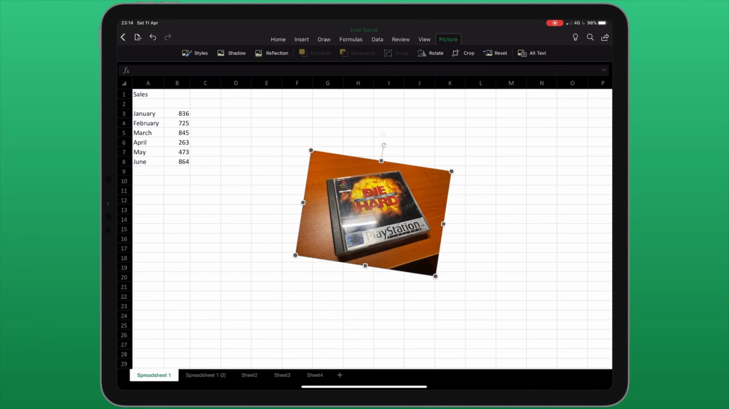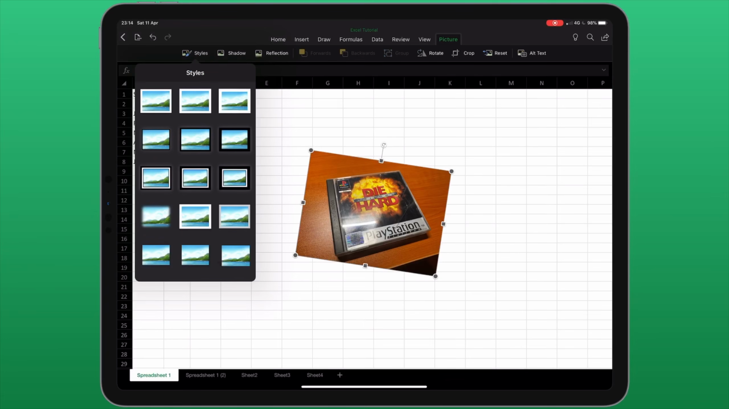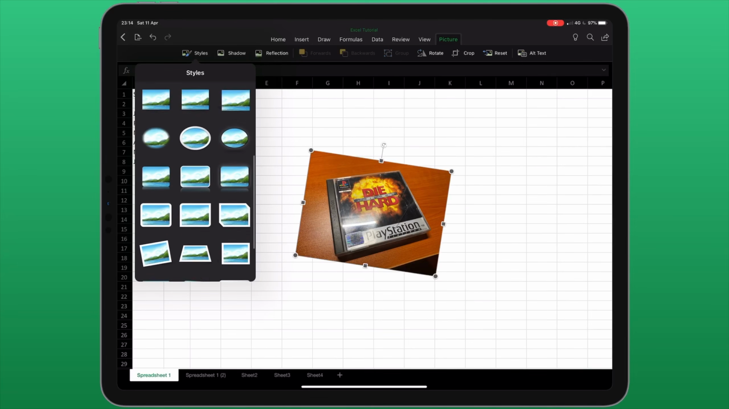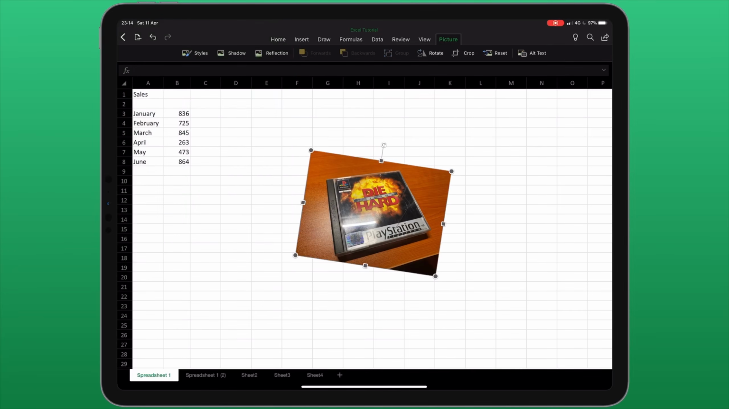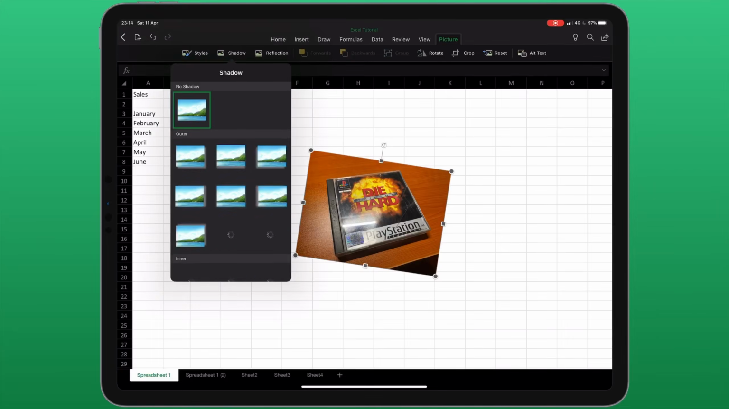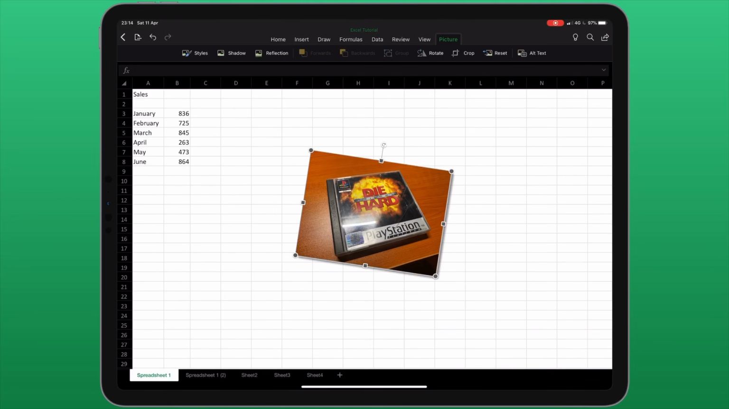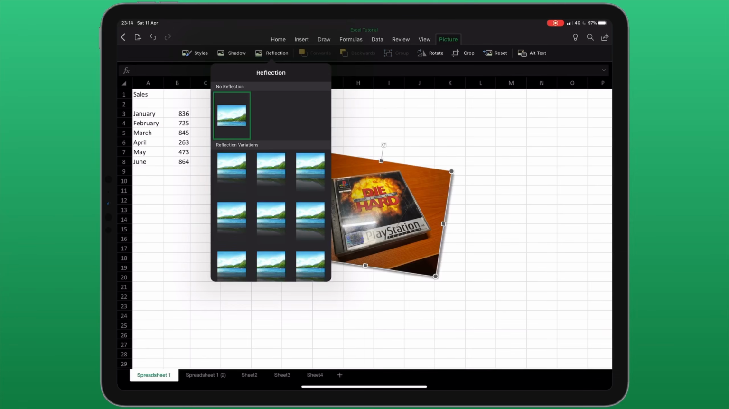With the image selected, you'll notice a new tab appears at the top called Picture. This gives me some additional editing options. Styles contains a number of preset different styles, which include borders and shadows, and changing the shape of the image. I can also add these effects manually with the next few icons. For example, shadow will add a drop shadow to the image. Reflection does exactly what it says on the tin.